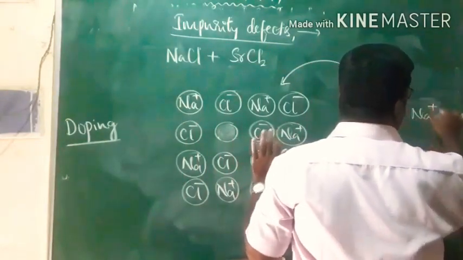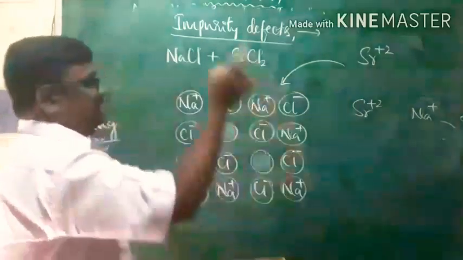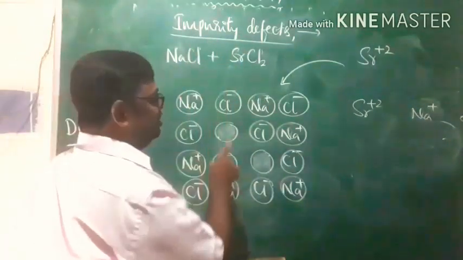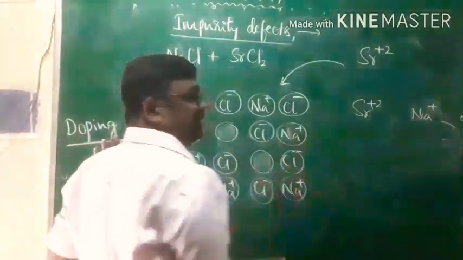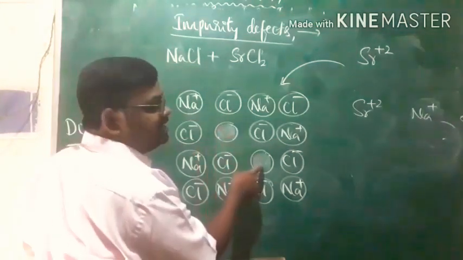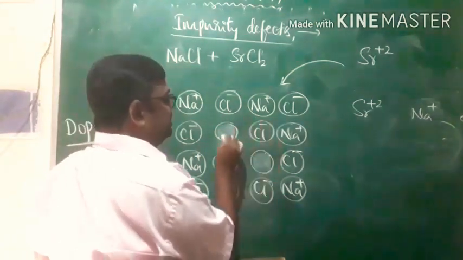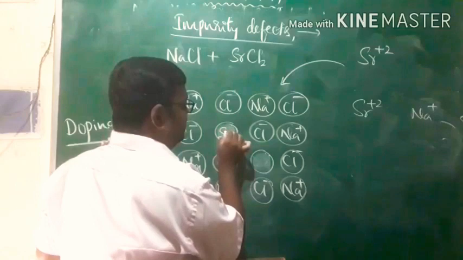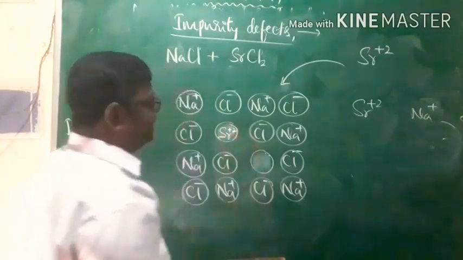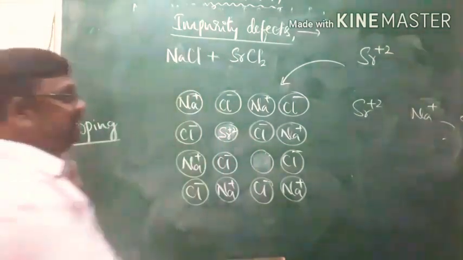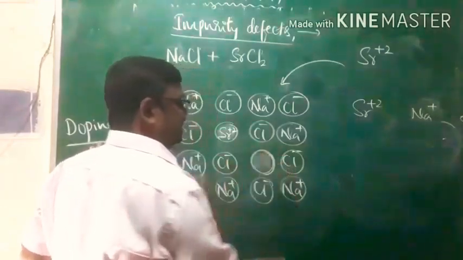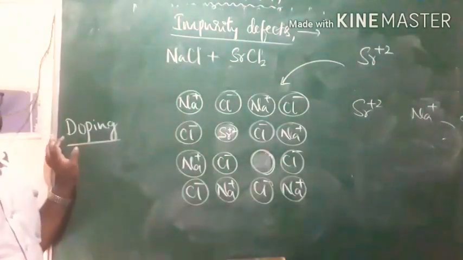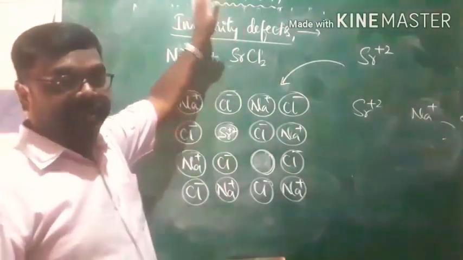charge of Na is plus 1. Therefore, for every one Sr plus 2 ion, 2 Na plus ions are removed from the lattice, and 2 vacancies are created. One of the vacancies will be occupied by Sr plus 2, and another will remain as it is, and that is the vacancy created. That is what we call an impurity defect.